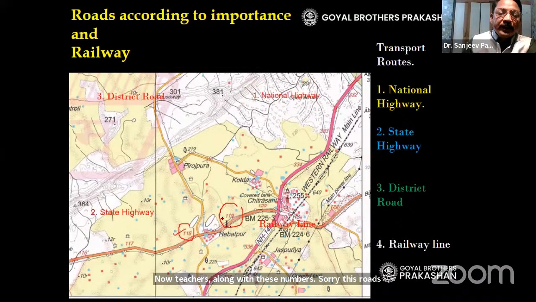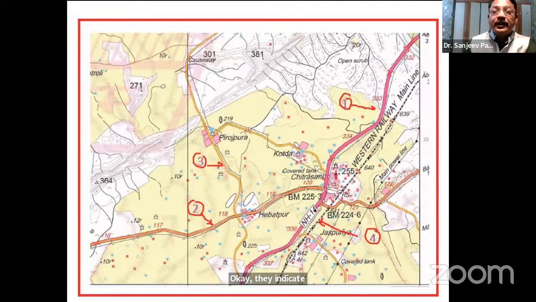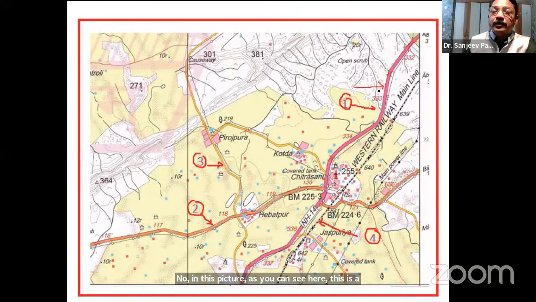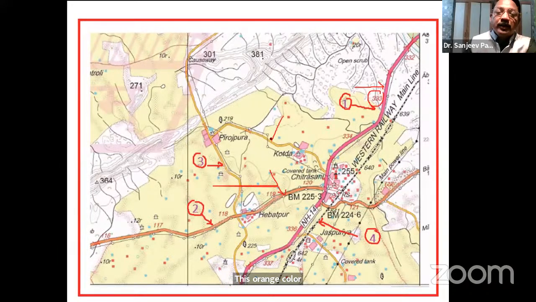For example, 118, 119, 117, all written in red color. They indicate a kilometer stone. Now in this picture, as you can see here, this is a national highway. This 333 indicates that there is some place 333 kilometers from here. This orange color road is a district highway. This yellow one will be the district road, and so on.